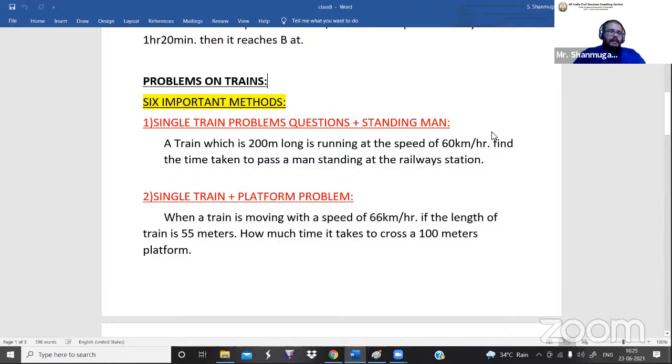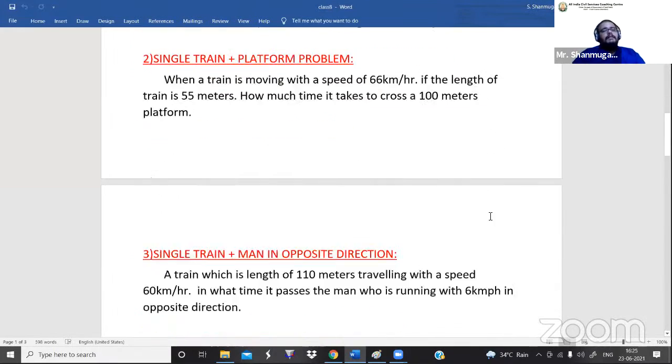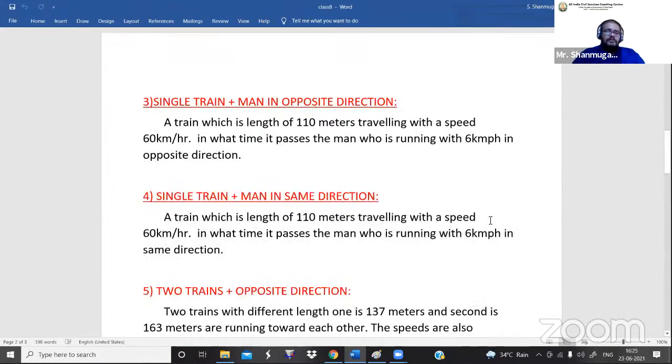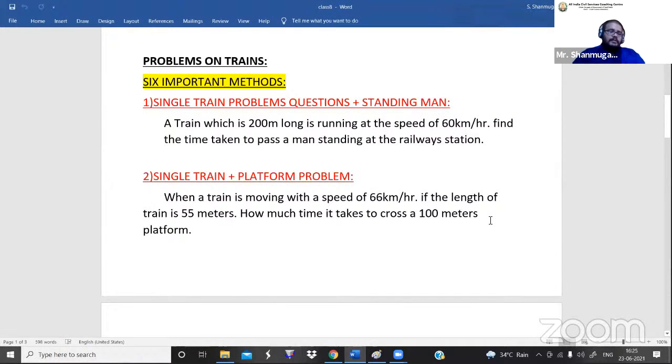Remaining all the solving methods are very similar to the time and distance concept. Fine. So in problems on train, we have six different concepts. Let me explain you one by one. If you understand these six different concepts, you can crack any type of problem that they ask in a problems on train topic.